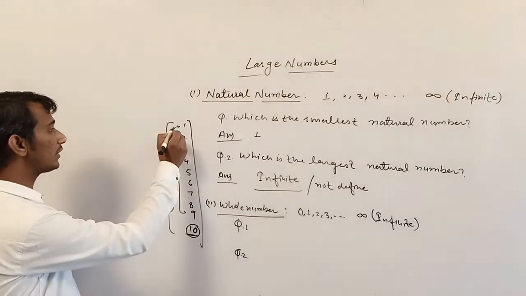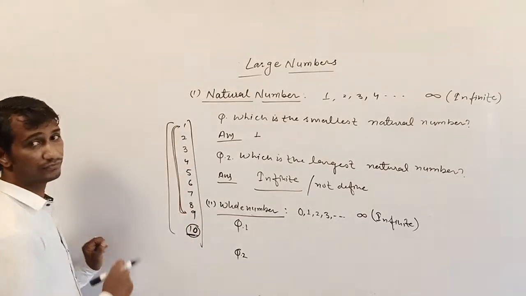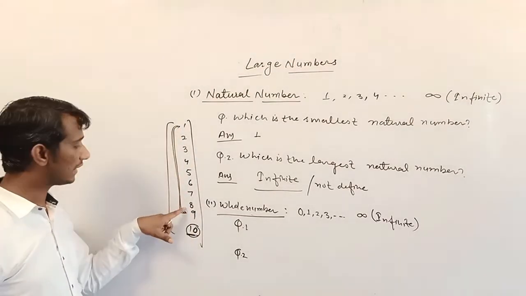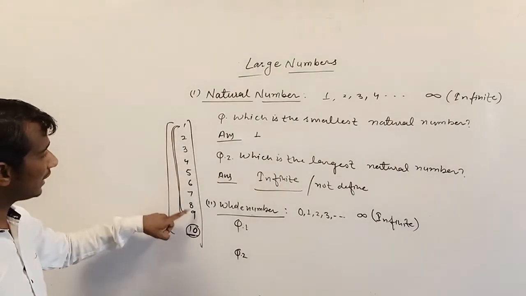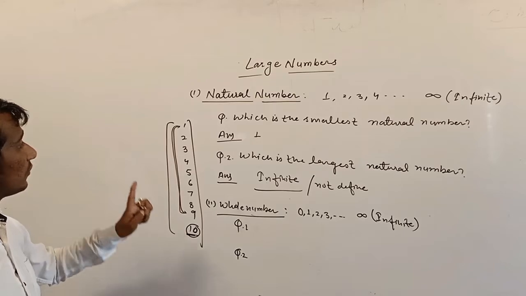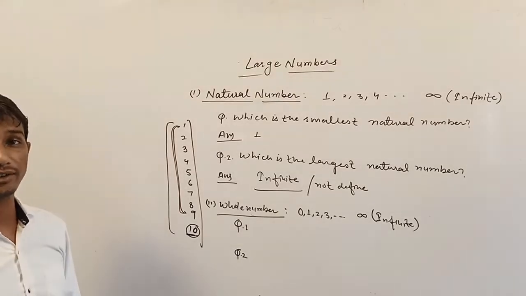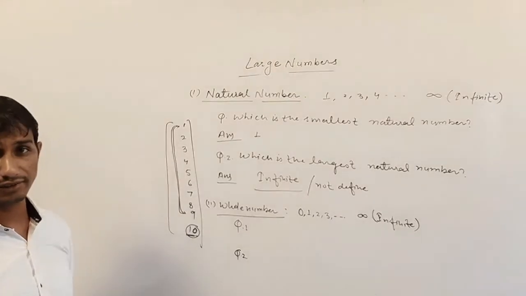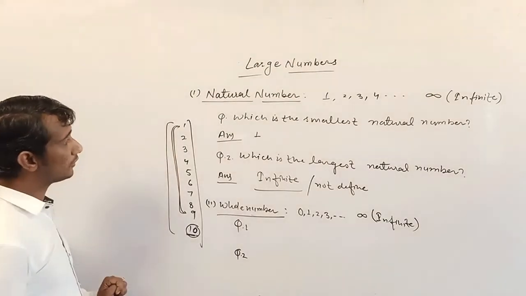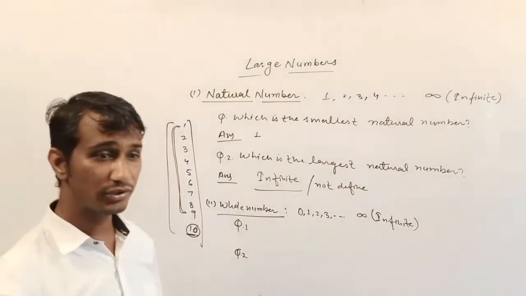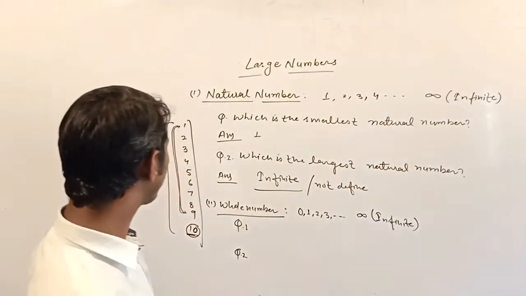So from 1 to 9, which is the largest number, which is the smallest? What is the largest one digit number? This is very important. Now write the solution of these questions.